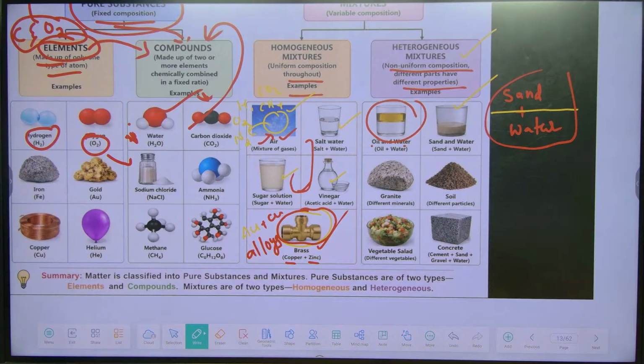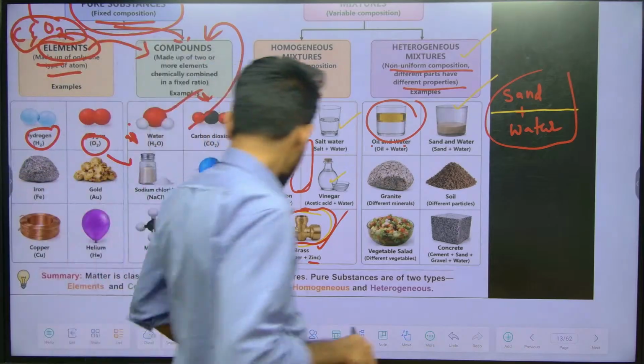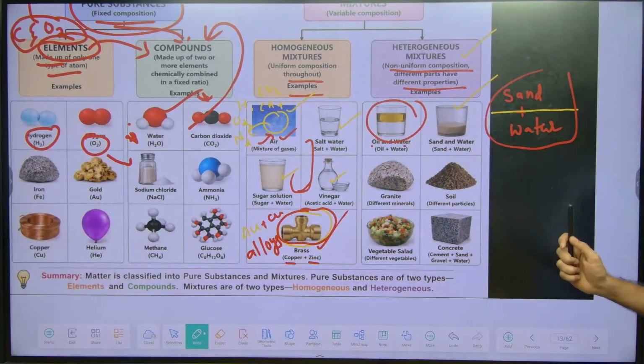So now what I am saying, sand and water is over, oil and water.